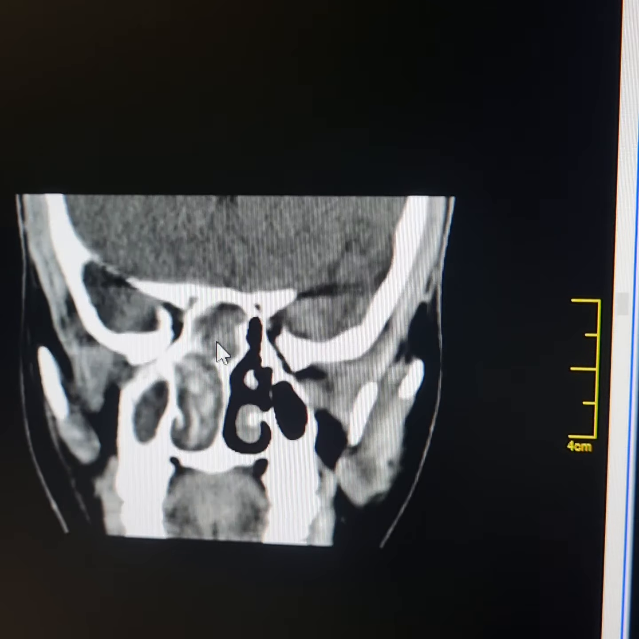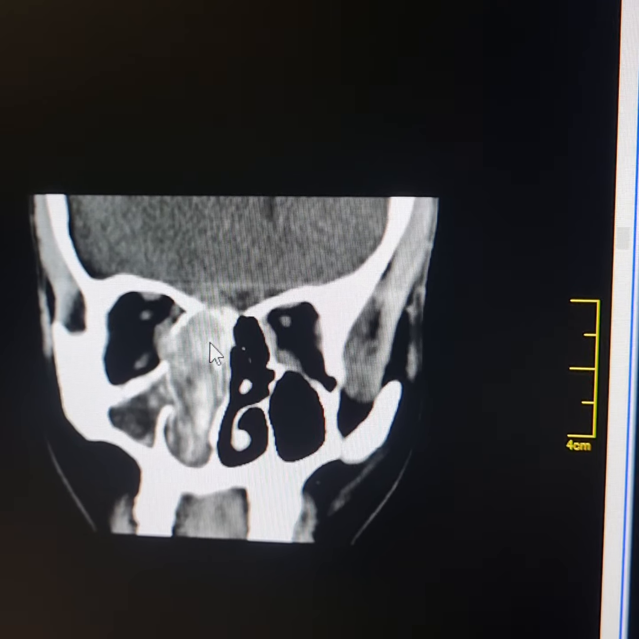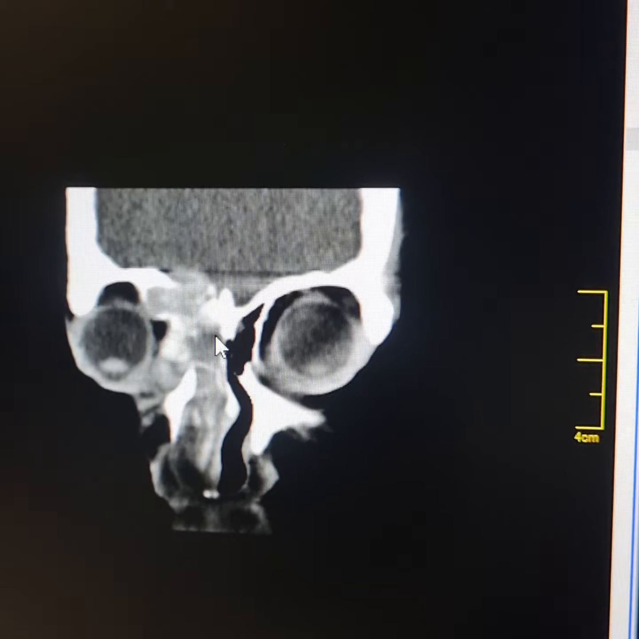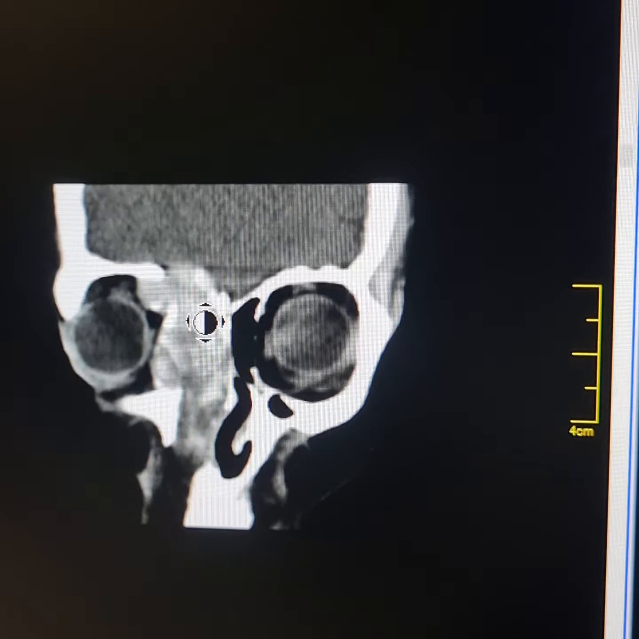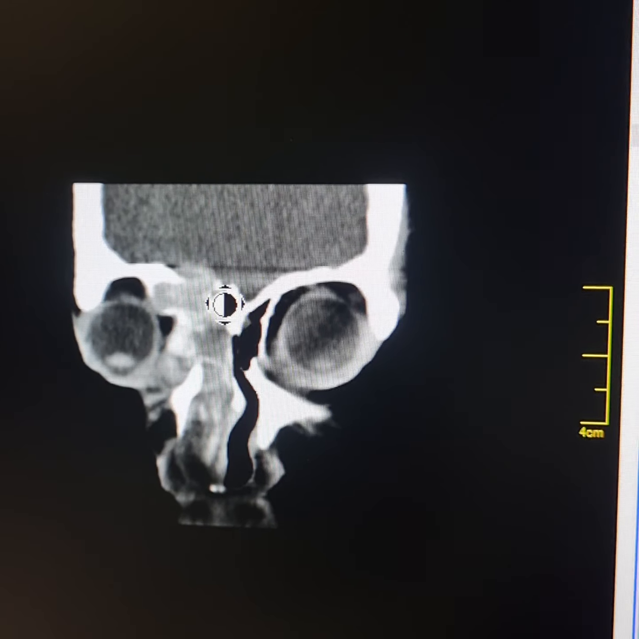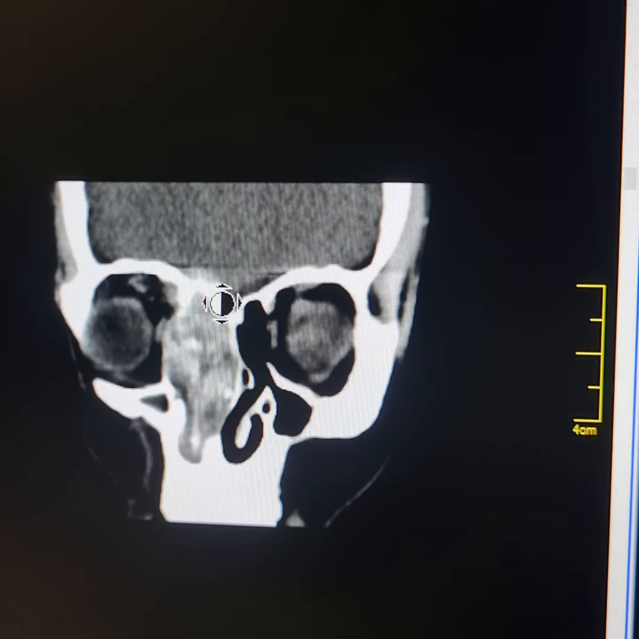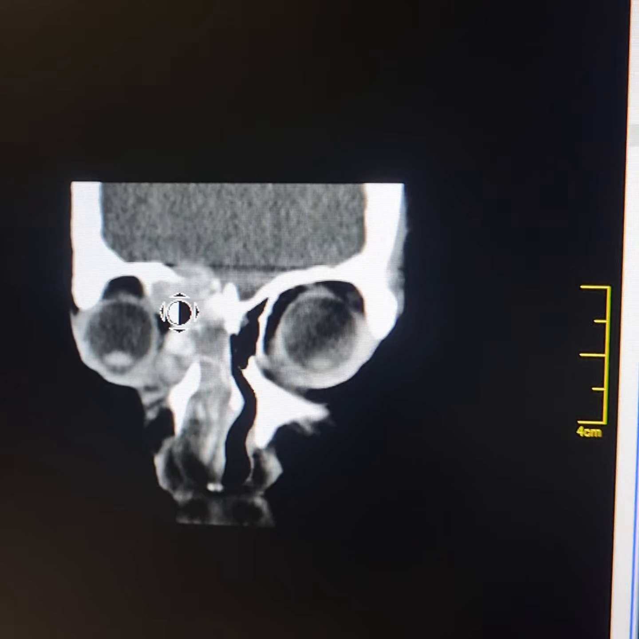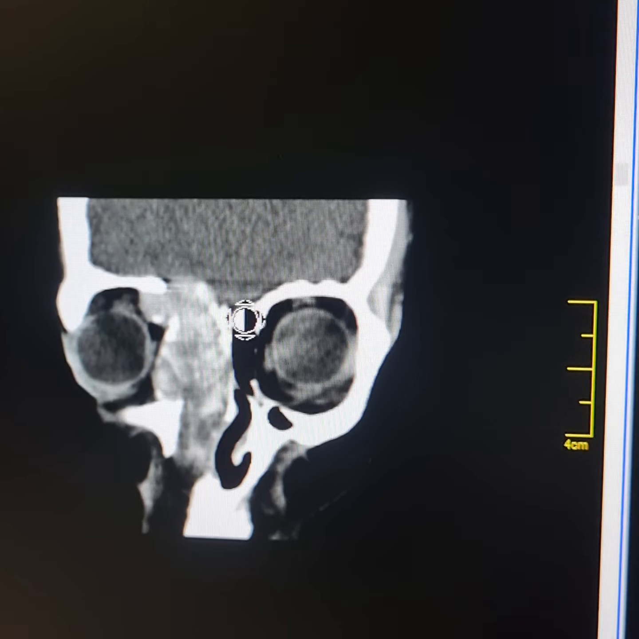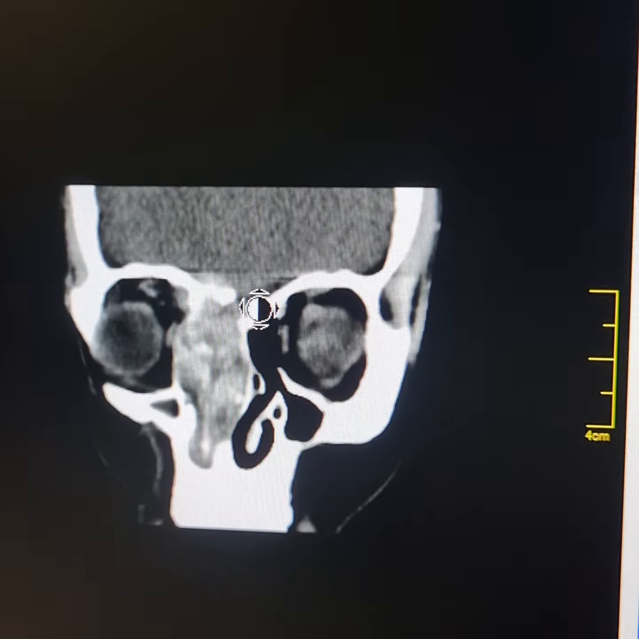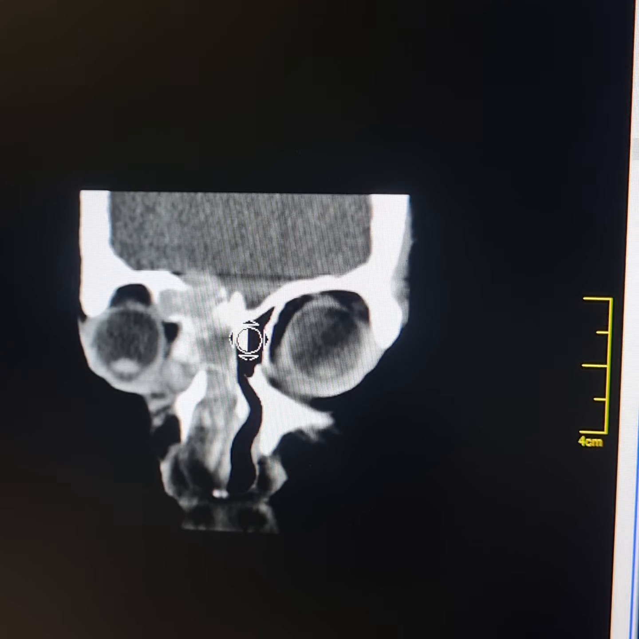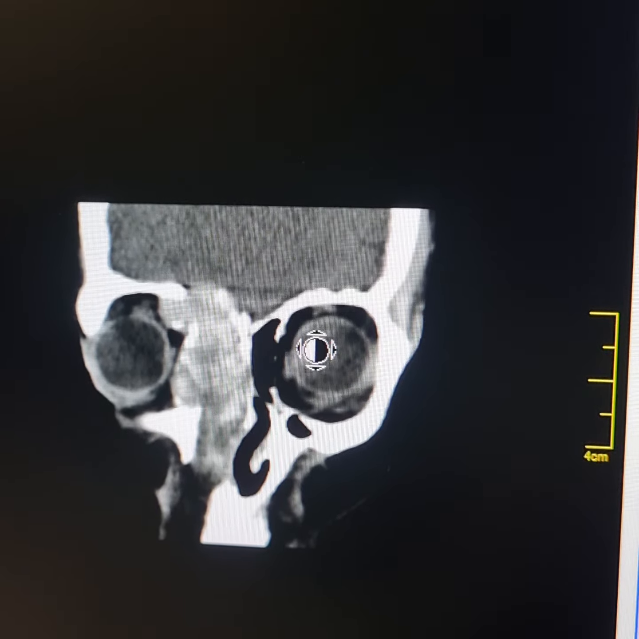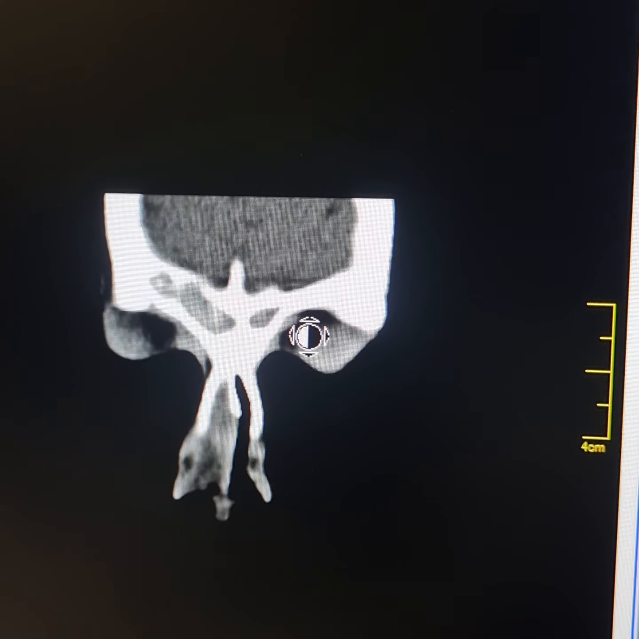This is the right sphenoidal sinus. I scroll it anteriorly. Please observe that the right cribriform plate is eroded and the mass extends into the lower part of the right frontal sinus. At this level, the inferior wall of the right frontal sinus is eroded and the mass projects into the supramedial part of the right orbit. The right eyeball is displaced downwards as well.